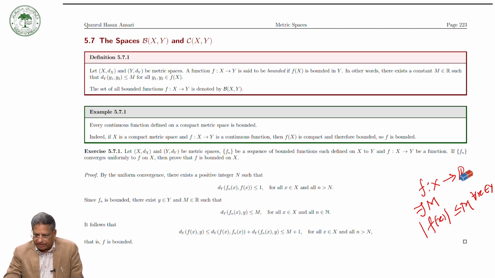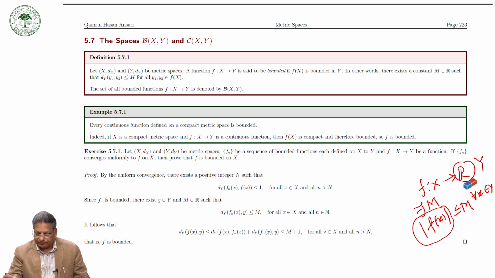But if you replace R by a metric space Y, then this would not work, since the modulus applies to real numbers, and here f(x) must be an element of capital Y. So how can we say that the function f is bounded from a metric space X to a metric space Y? Because there is no way to replace |f(x)| by some kind of quantity related to Y. So here is how we can do it.